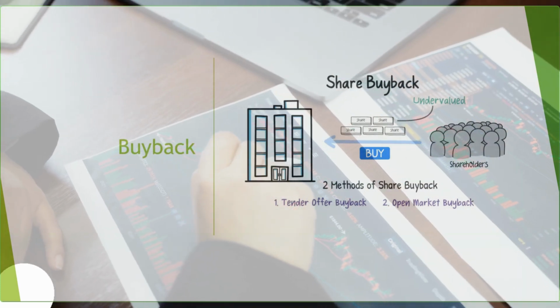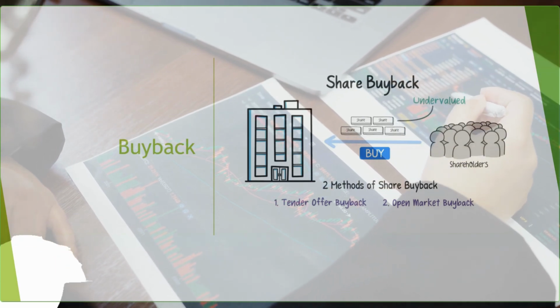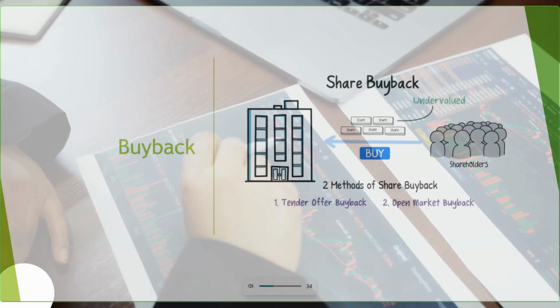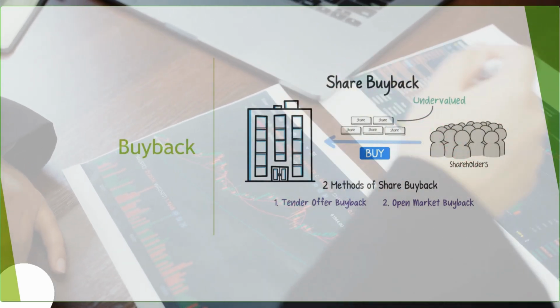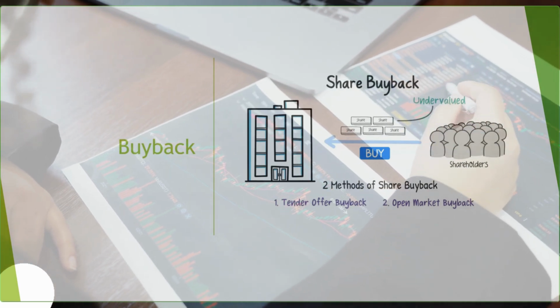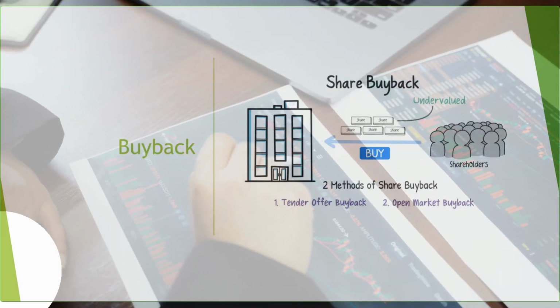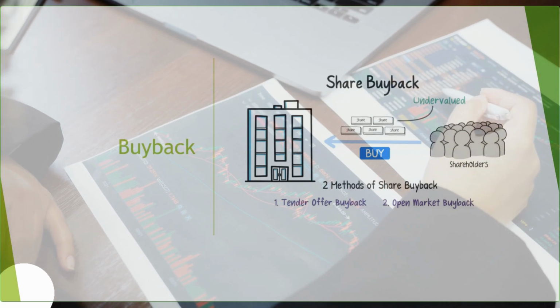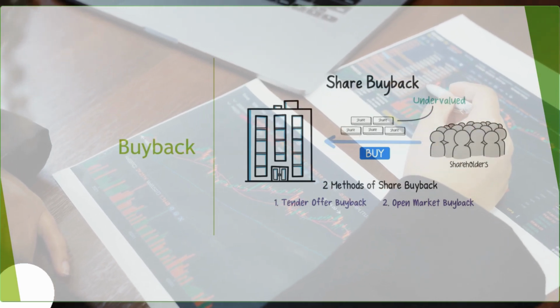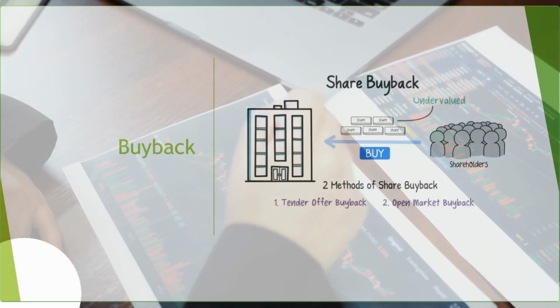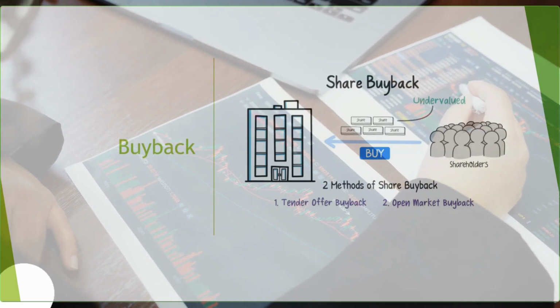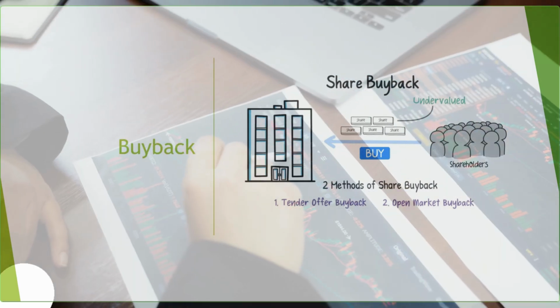So what is the procedure for this? How do we sell if we want to sell? Is it just like in an IPO? No, in an open market buyback, you don't even know that they are buying. So nothing will happen. Your share price will automatically, slowly increase, the same way it is increasing or decreasing now. So in the open market, retail investors don't have to do anything. There is no action. You can't do anything about it.